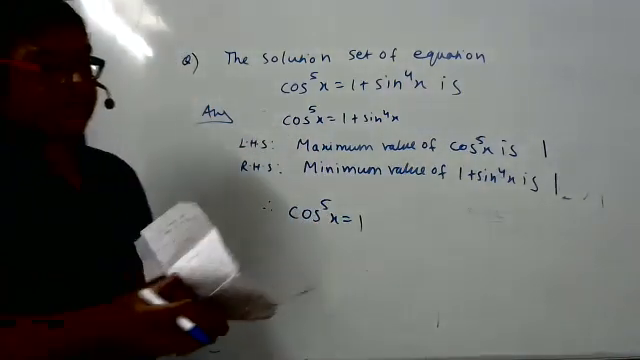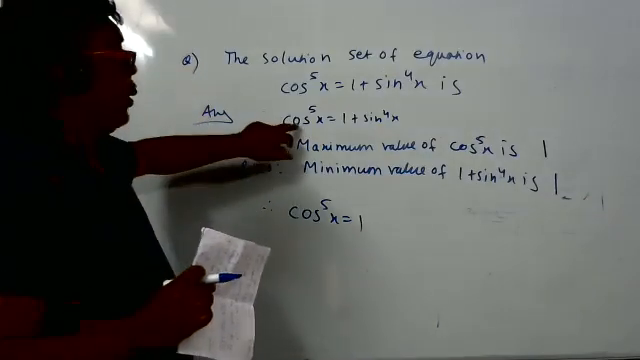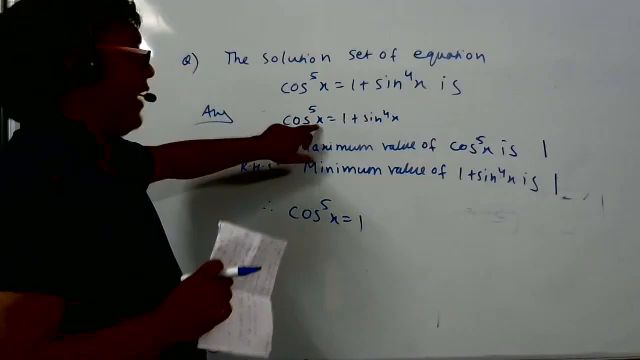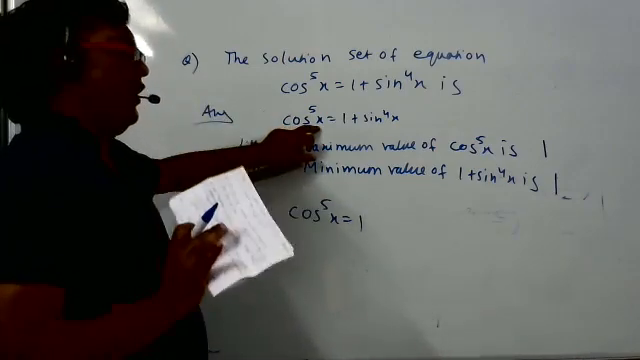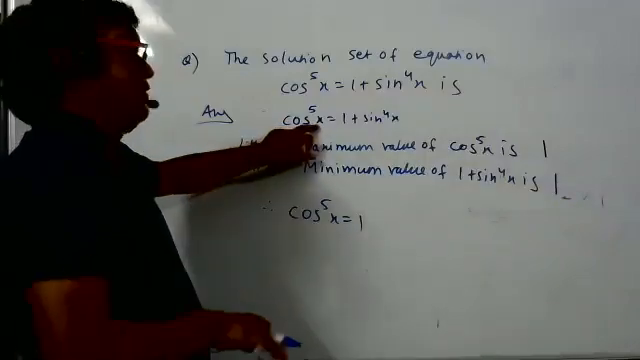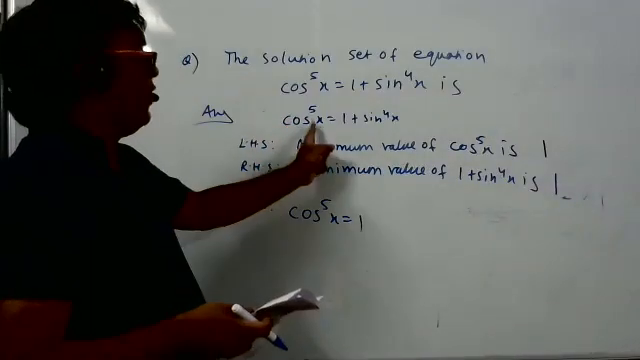I think you are not understanding, not your mistake. See here, student, cos to the power 5x can take many values. But do you agree or not? In these circumstances, it will not take any value except 1. Then only both will become equal.